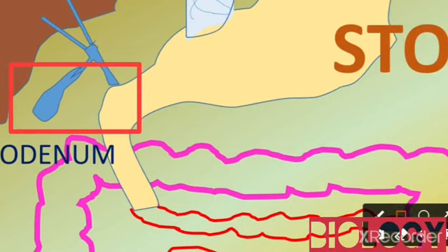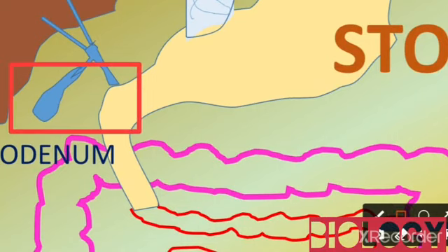Next one, pancreas. The pancreas produces both hormones and digestive enzymes. Generally, digestive glands secrete only digestive enzymes, but this gland produces hormones and also digestive enzymes. It is the importance of the pancreas gland. Next one, gastric glands. Gastric glands are located in the walls of the stomach. They produce gastric juice.